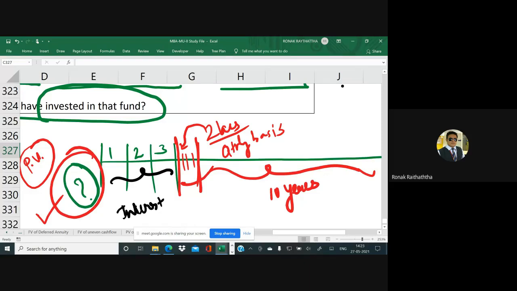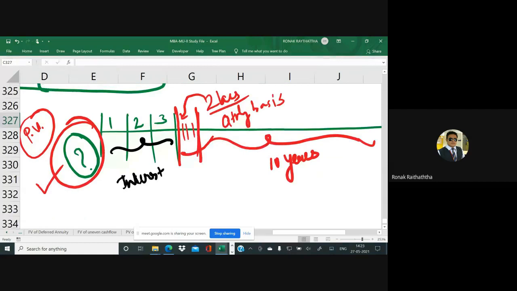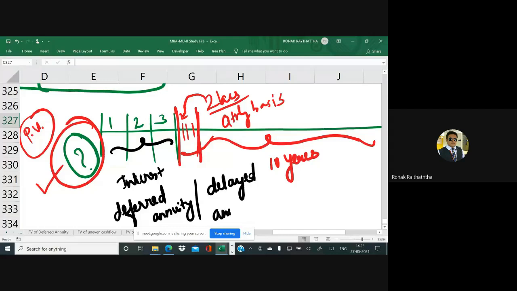Now this is the case of a deferred annuity, which can also be called a delayed annuity. It's an annuity, fine, but the annuity starts from the 4th year.